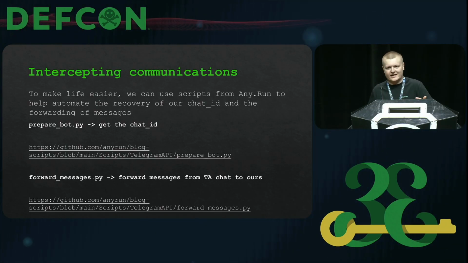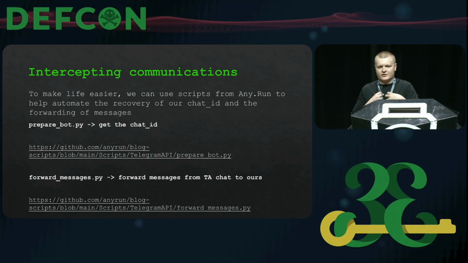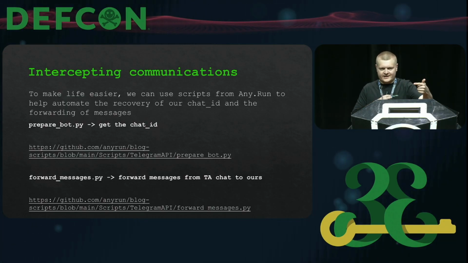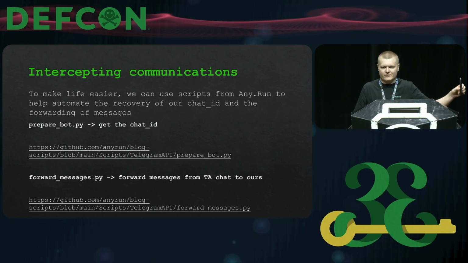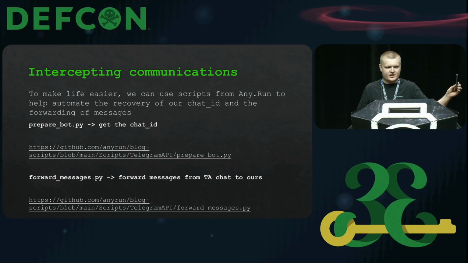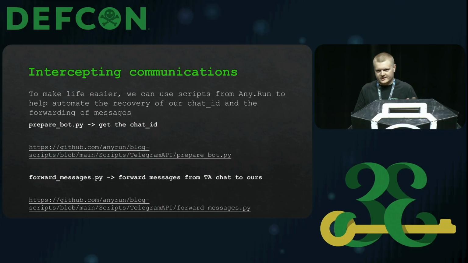What this basically does in the back end is we add the threat actor's bot, which we've got the bot token for, to our own Telegram chat, and then we use the get updates method, and that will give us the ID of our Telegram chat with the threat actor's bot. We already have the ID of the threat actor's Telegram chat from the malware analysis, and then we can start forwarding messages from the threat actor's chat to my chat. And then as a result of this, over time, as it iterates through all the messages, we'll get a complete copy of the whole C2 channel.